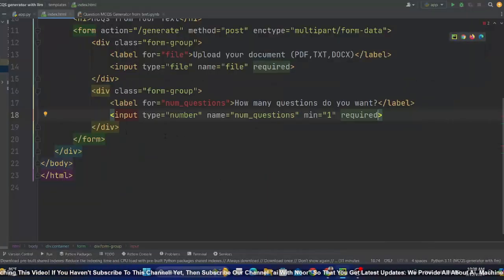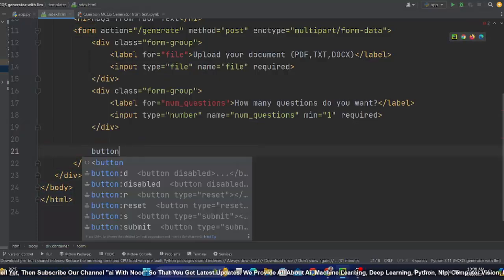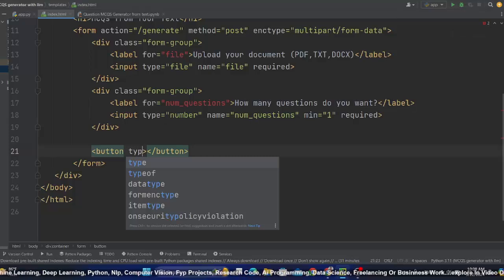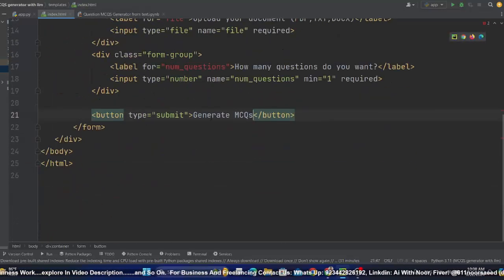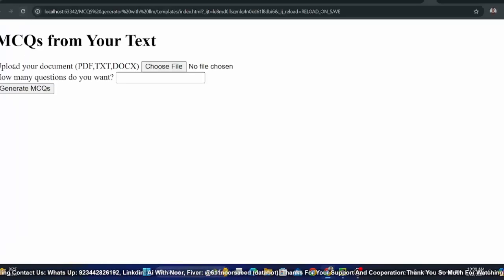Okay, last thing before this form ends, let's add a submit button or generate MCQs button, because once we upload a file and give the number of questions, you have to submit this data to the backend. So there must be a button. You can explicitly give the type as submit, and the text Generate MCQs. I think it's perfect. Let me refresh and see. As you can see, Generate.